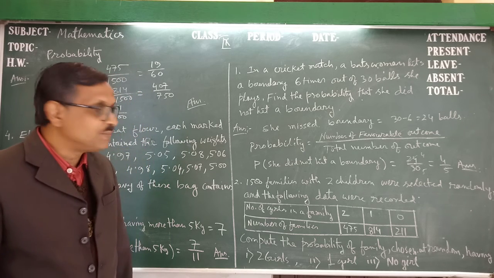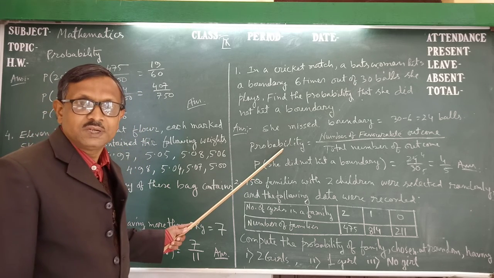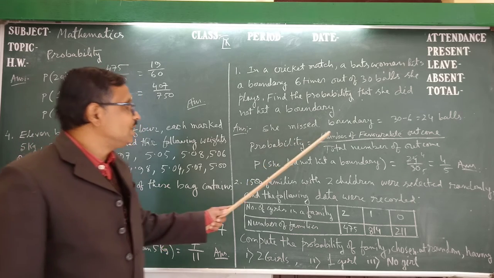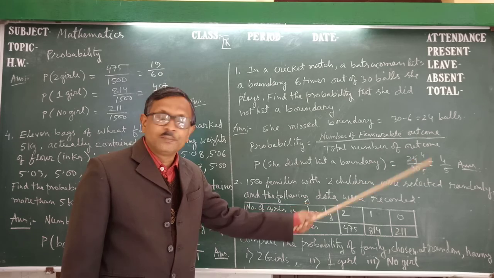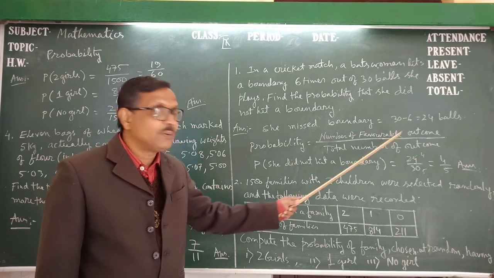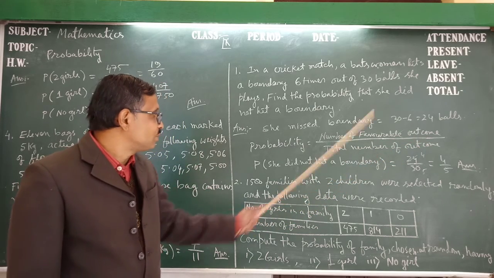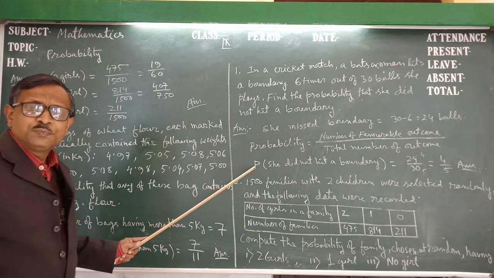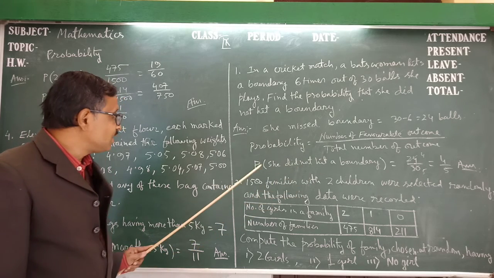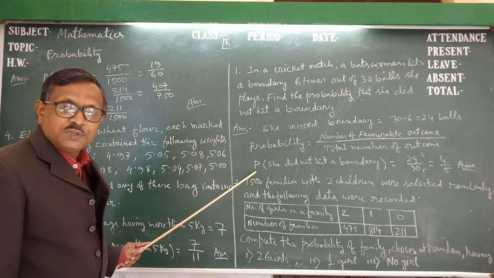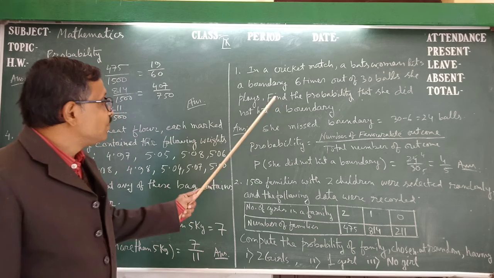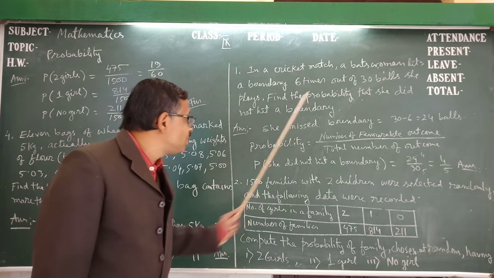Then what is the probability of that? We know the formula of probability. Earlier I discussed with you that probability is equal to number of favorable outcomes upon total number of outcomes. So P indicates probability. Under the bracket it is detailed what the event of this probability is, that is she did not hit a boundary. So what is the question? Find the probability that she did not hit a boundary.